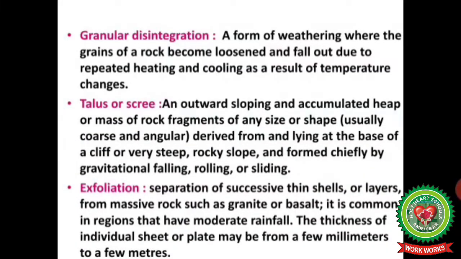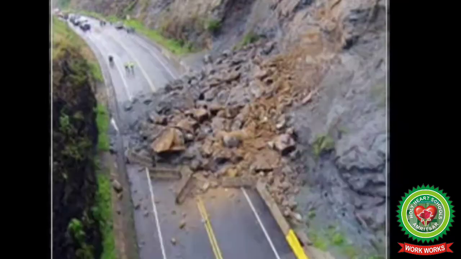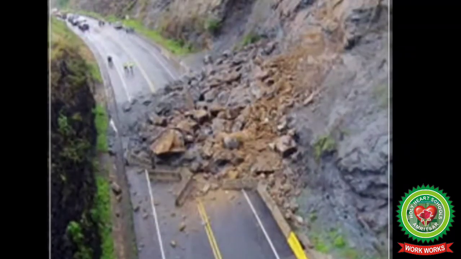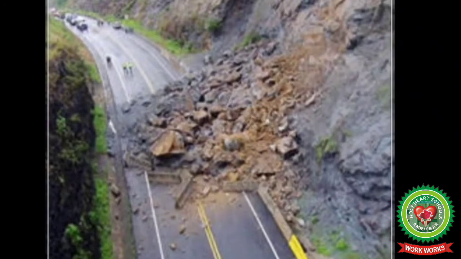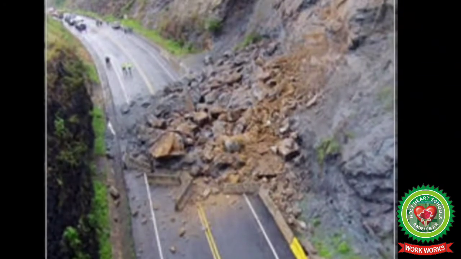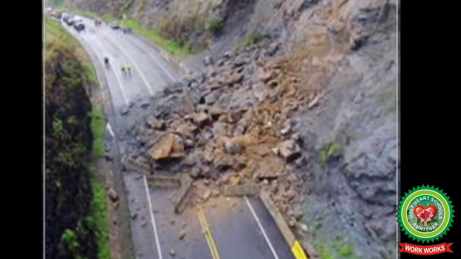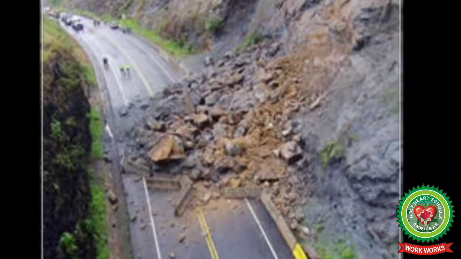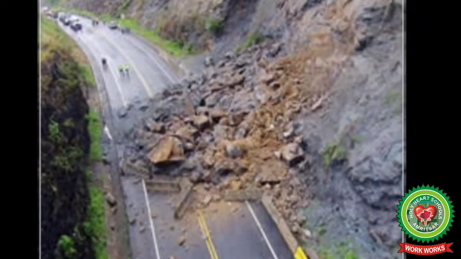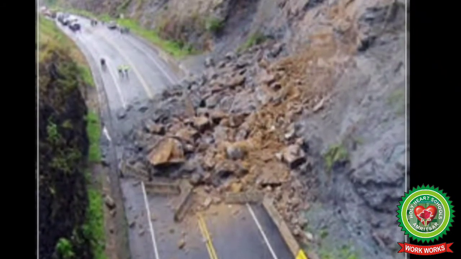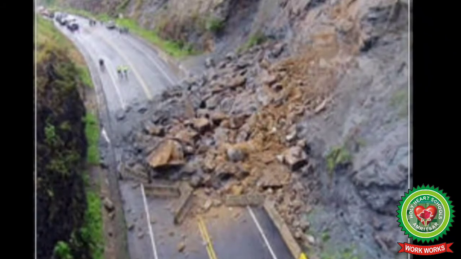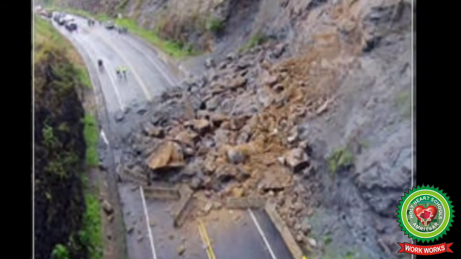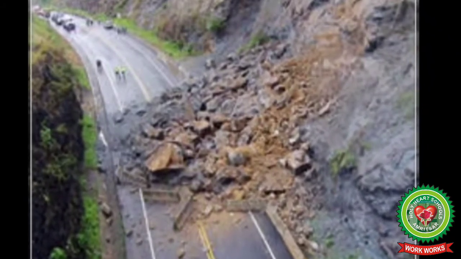Talus or scree. An outward sloping and accumulated heap of mass of rock fragments of any size or shape, usually coarse and angular, derived from and lying at the base of a cliff or very steep rocky slope and formed chiefly by gravitational falling, rolling or sliding of rock particles.